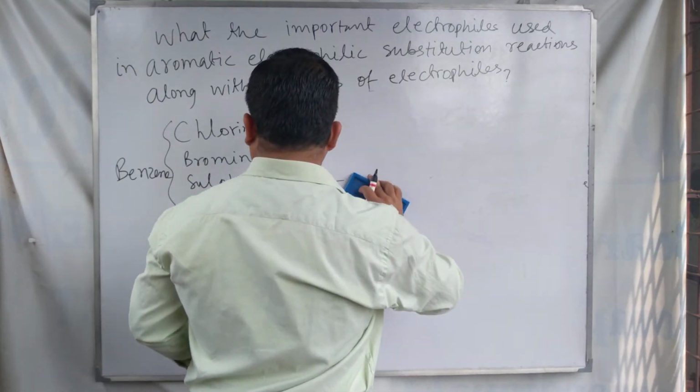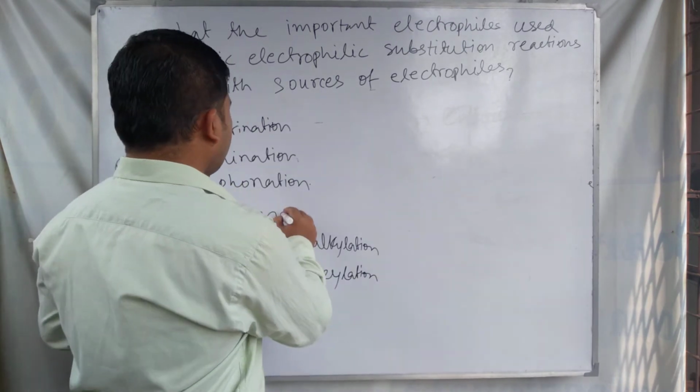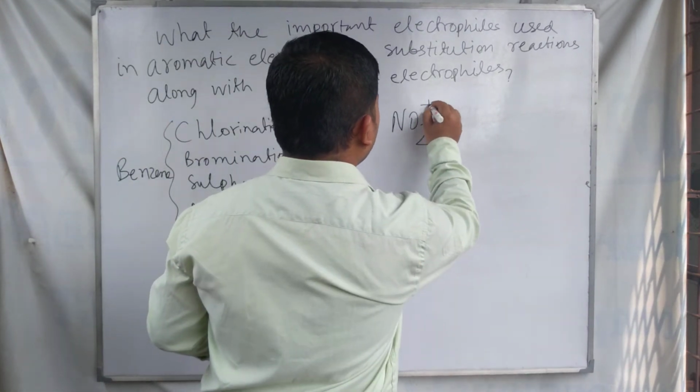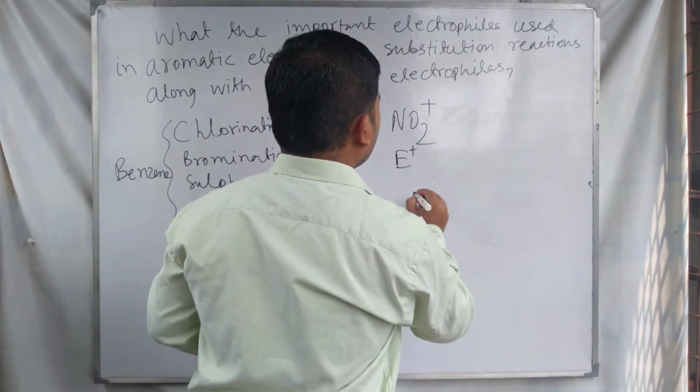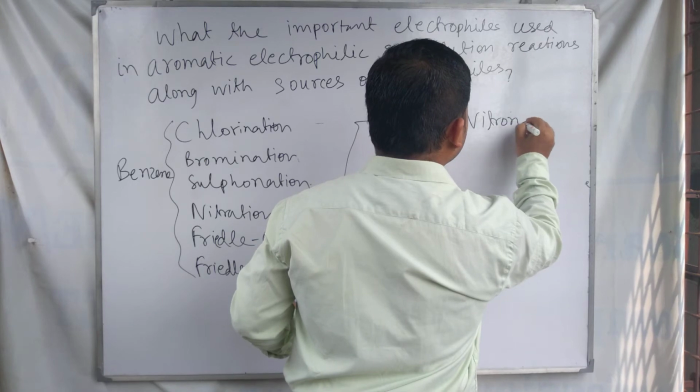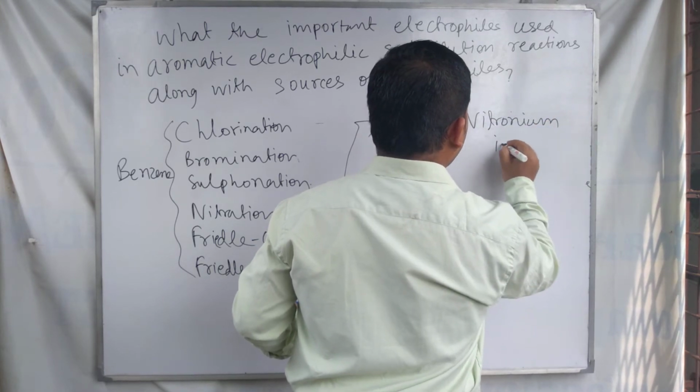And for the nitration, NO2 plus is the electrophile, and NO2 plus is called the nitronium ion.